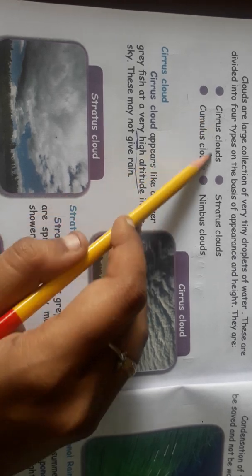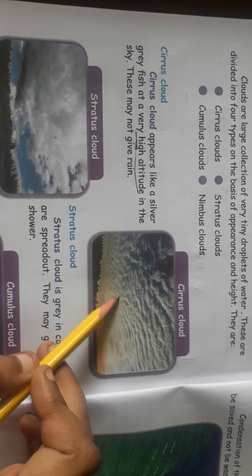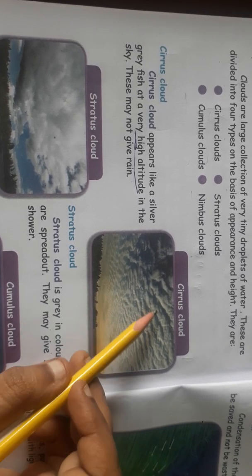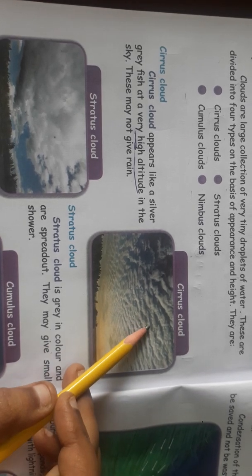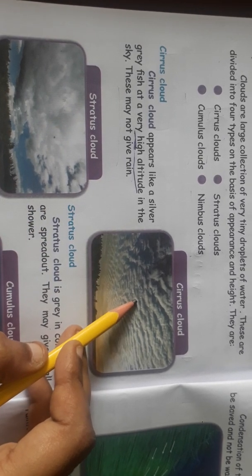First one, cirrus cloud. It appears like a silver grey fish. It looks like a grey fish, right? This cirrus cloud appears like a silver grey fish. It may not give rain. This cloud is called cirrus cloud.